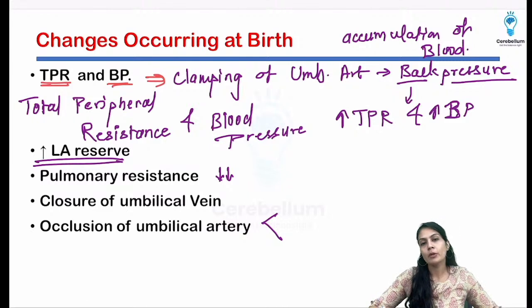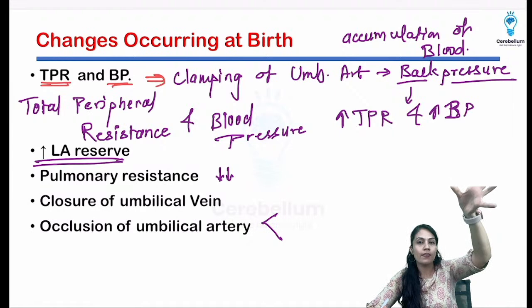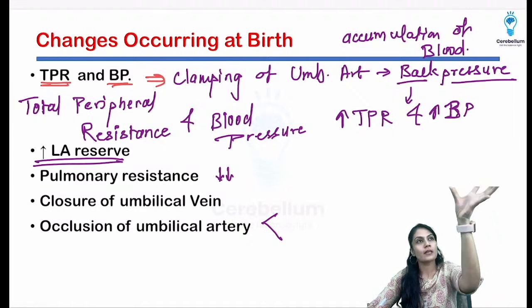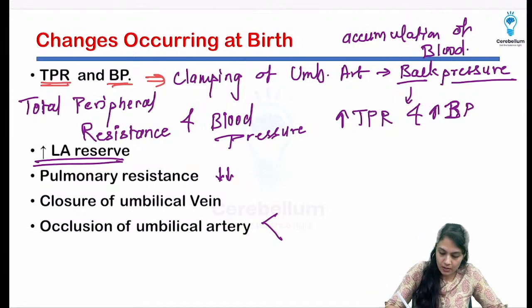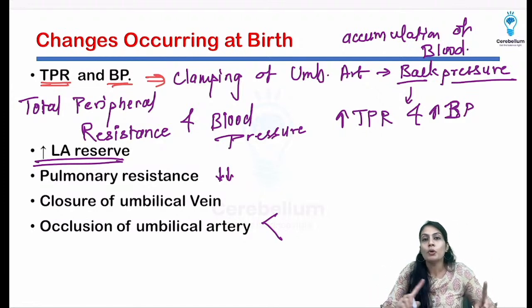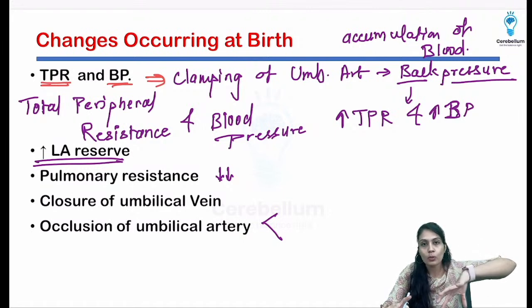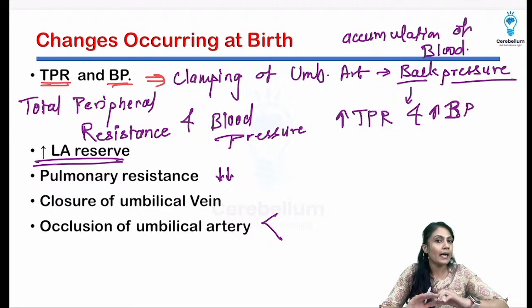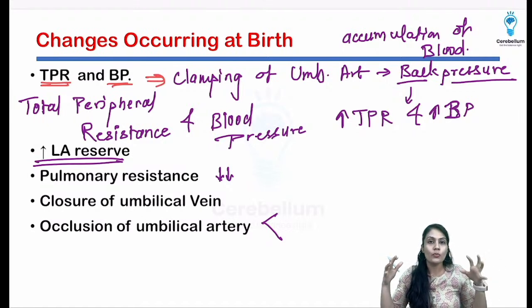Now what is going to happen, because of the closure of the artery there is not much blood present in the umbilical vein, and actually there is a constriction of the ductus venosus that is going to take place. Understand, the muscles are going to contract over there. Why? Because PGE2, the vasodilator which is responsible over there, is not going to be there, and that won't be able to dilate the muscles of the ductus venosus.